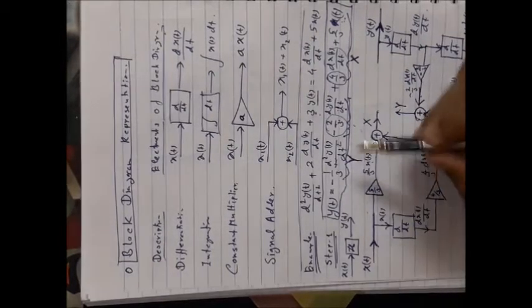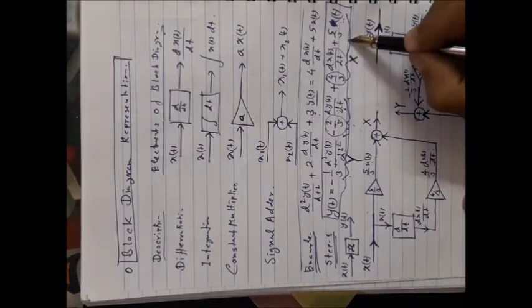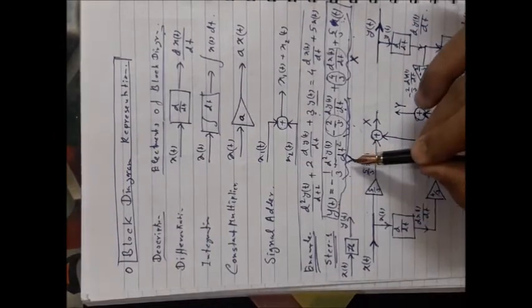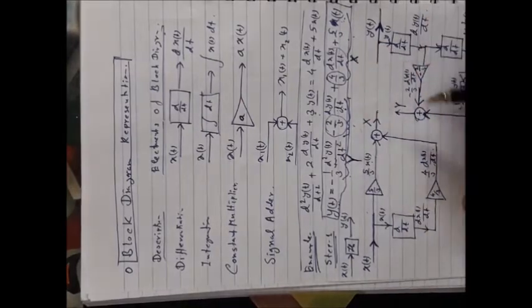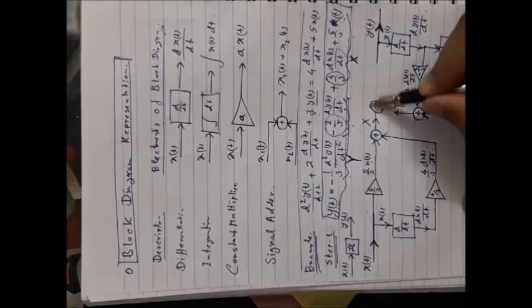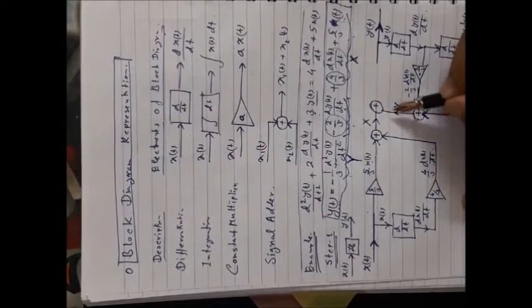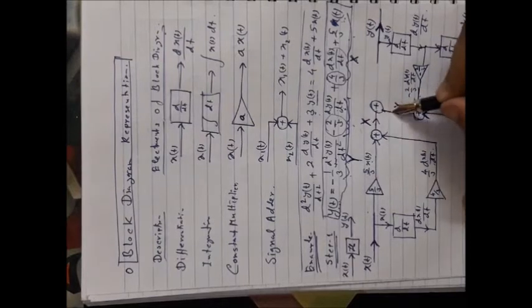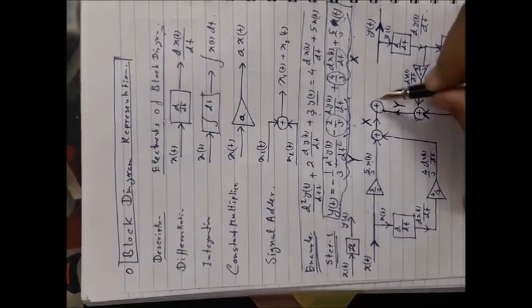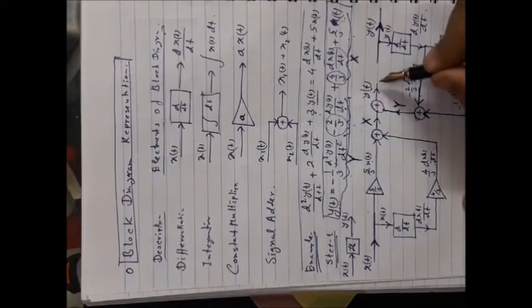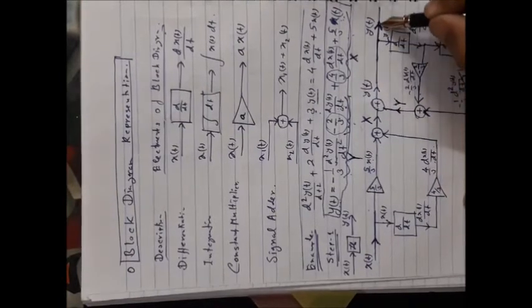Okay. Now by seeing this equation, yt should ultimately be equal to Y plus X. Here Y is available, here X is available. So connect one adder here. Put one input of the adder as X, another input as Y. So at the output, what should you obtain? You should obtain yt, and this can be connected to the output yt.